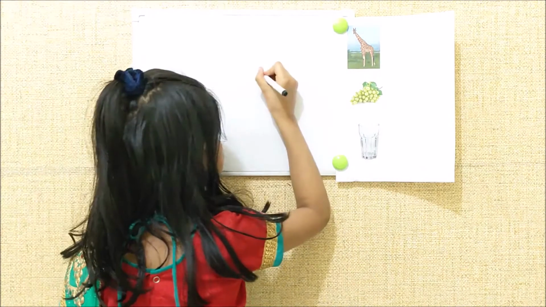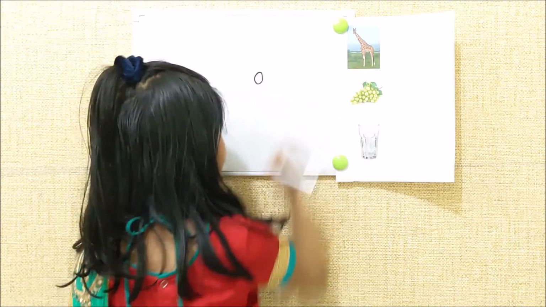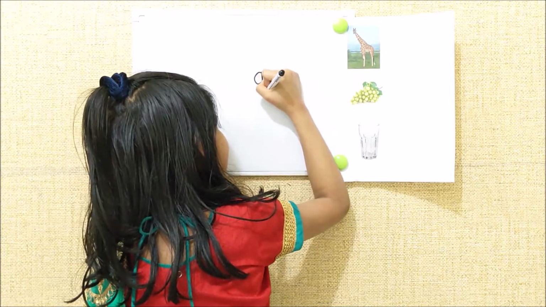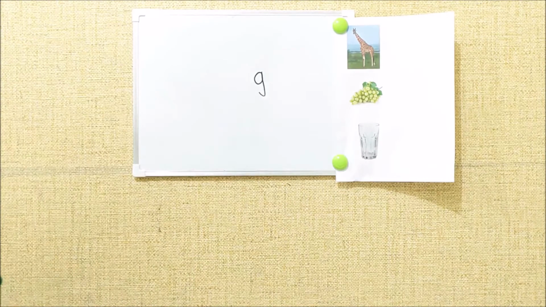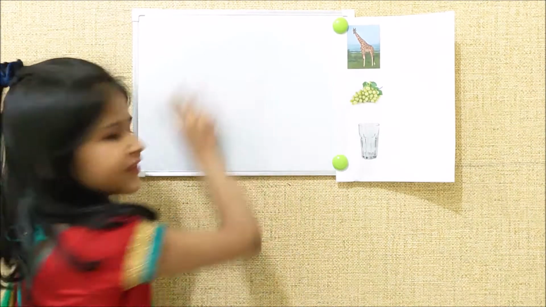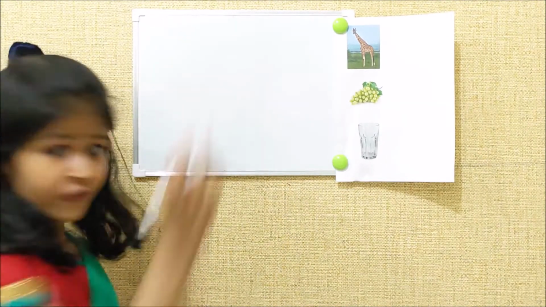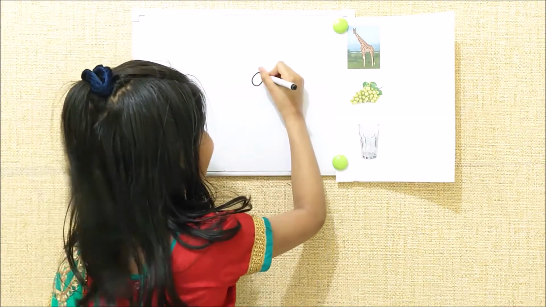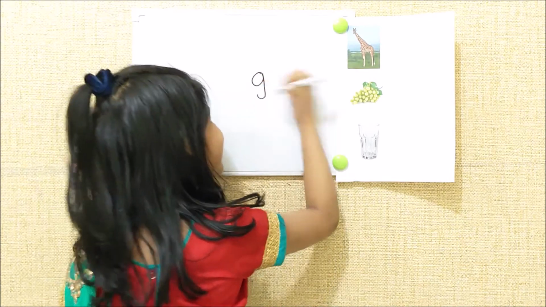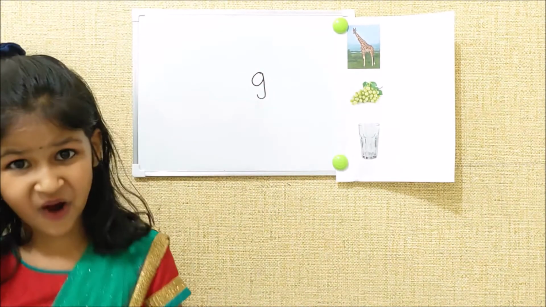First you must write a circle, then a standing line, then like this. This is small g. First you will write a circle, then a standing line like this. This is small g.